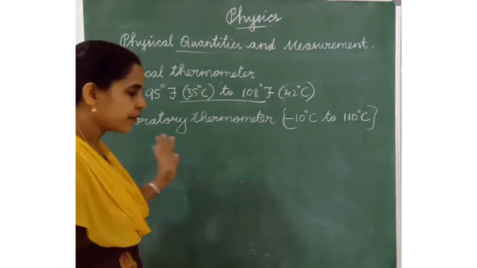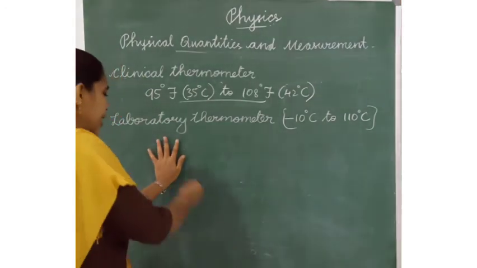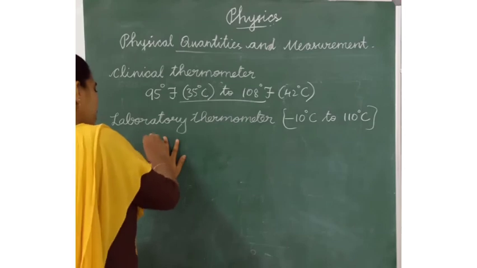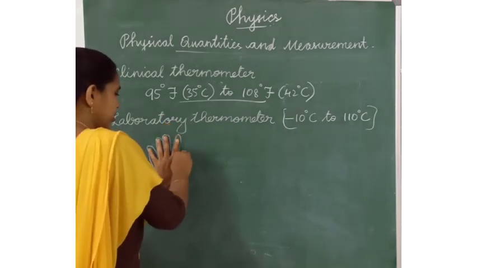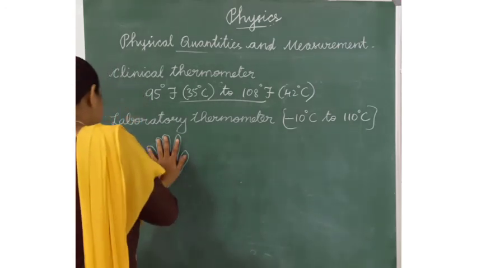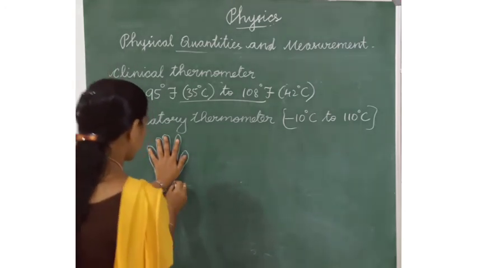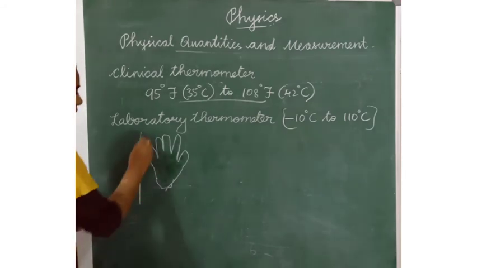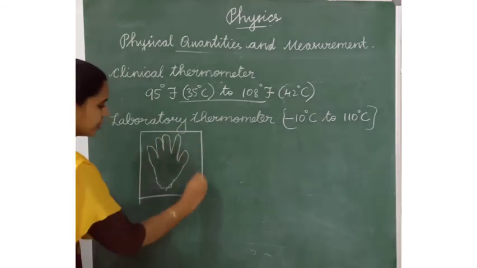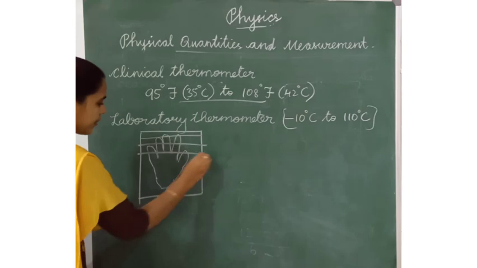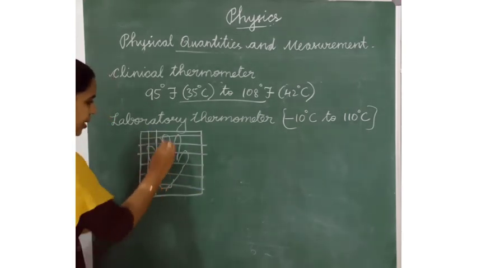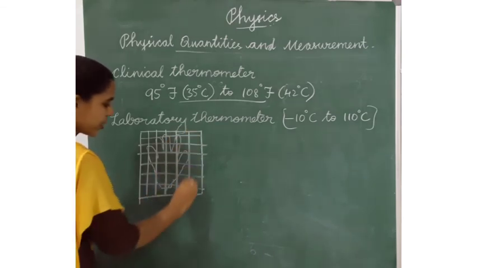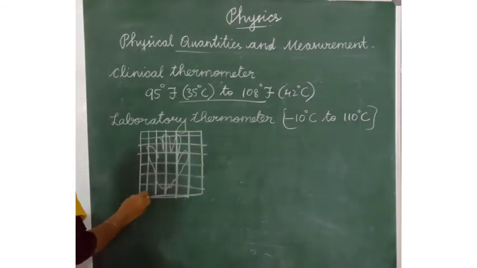For example, we have to measure the area of our hand. What will you measure? Listen, this is the graph paper. In each column they have mentioned 1 centimeter square. What is the unit? Centimeter. Each column mentioned 1 centimeter square.